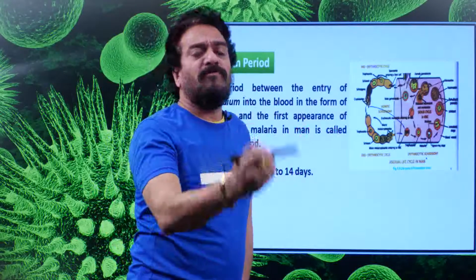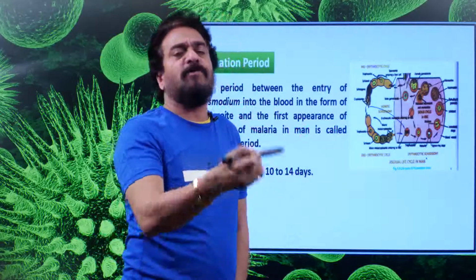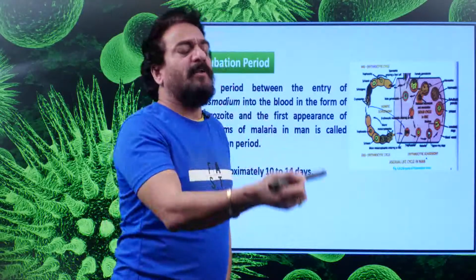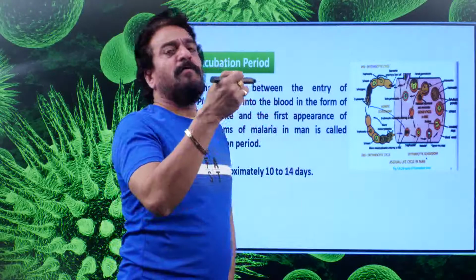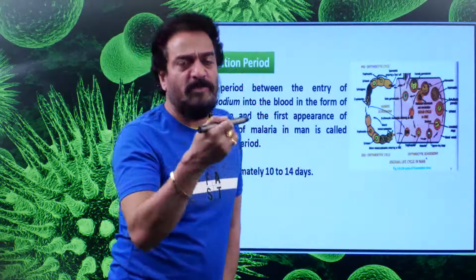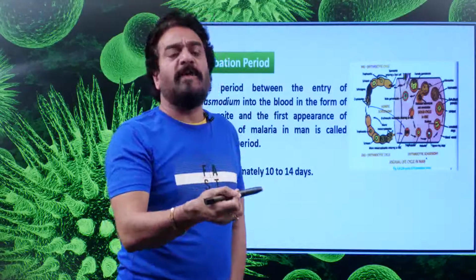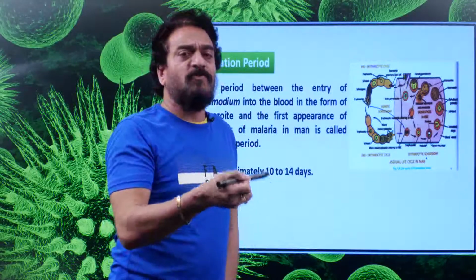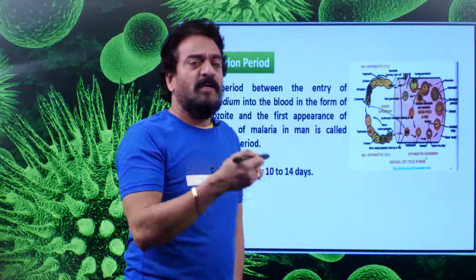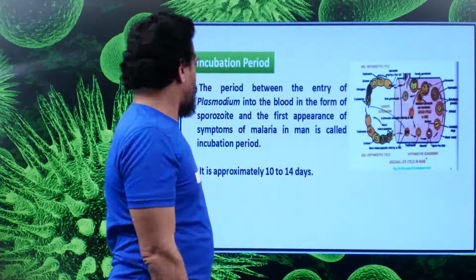Again it will create a lot of hemozoin granules, and Schuffner's dots are created. They will be once again dumped into the blood. Once again the patient will start shivering, body temperature rises, pulse rate increases, heartbeat increases, headache will be there, body pains will be there. All these things will occur again and again every 2 days or 48 hours, because every 2 days this Golgi cycle will be completed.